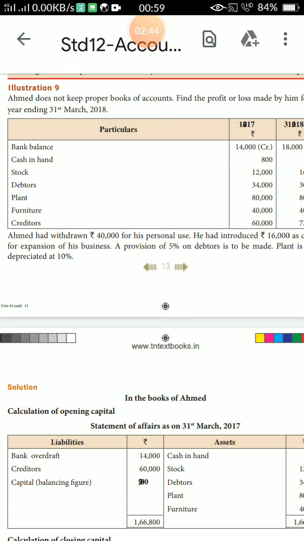Is credit a liability or asset? Liability. Furniture, asset. Plant, asset. Debtors is asset. Stock is asset. Bank balance is liability.